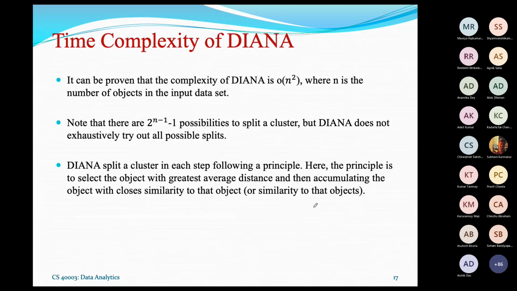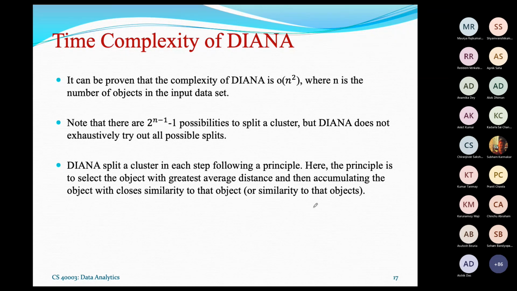Thereby n into n minus 1 by 2 distance calculations come into the picture. So the complexity is on the scale of n squared. If n is 10, it is 100. If n is 100, it will be 10 to the power 4, and so on. The complexity increases in a square fashion. And it is a good point that I told you this is a clever method of splitting.